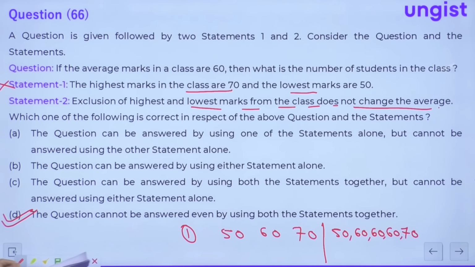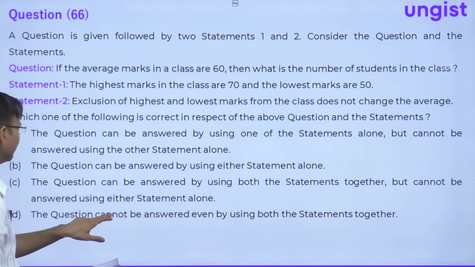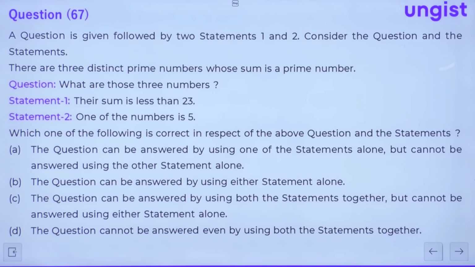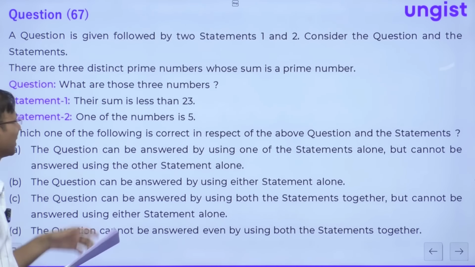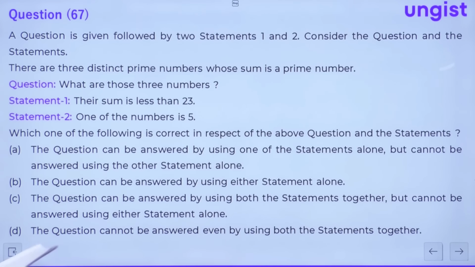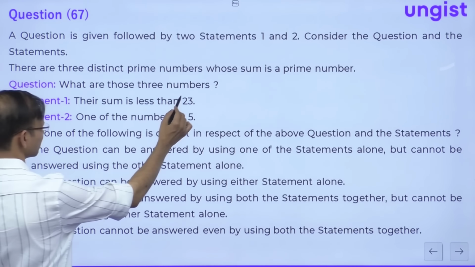Now let's move to question number 67. A question is given below followed by 2 statements. There are 3 distinct prime numbers whose sum is a prime number. What are those 3 numbers?